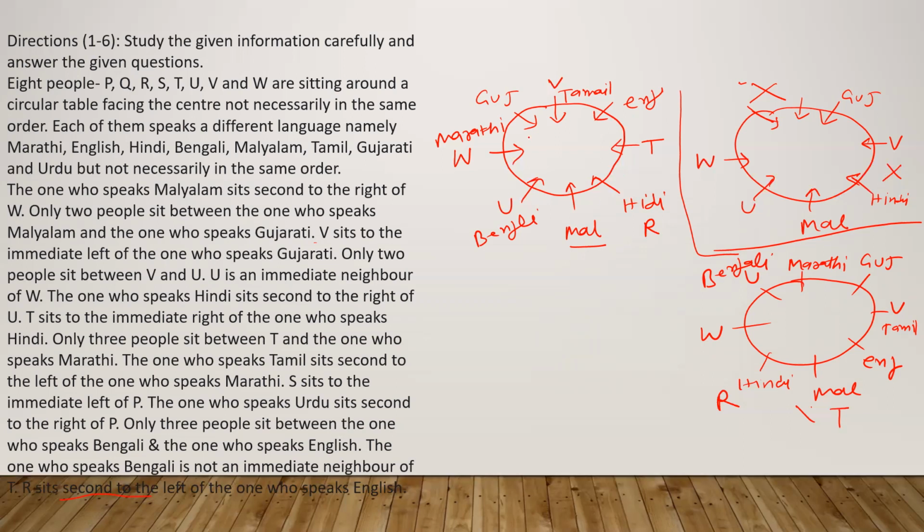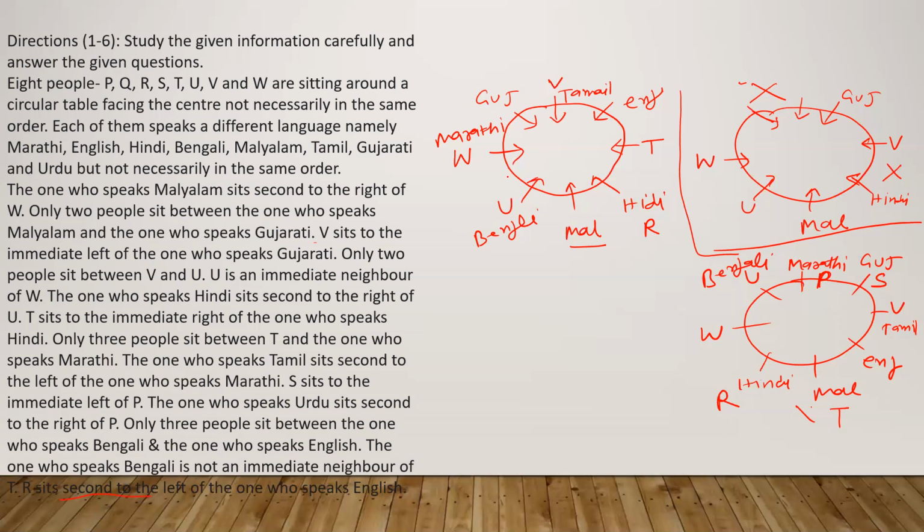Everywhere it alternates. Here is only one place, and there are two places vacant here. So S sits immediate left of P. So here is P. Here no two places are vacant, like V is here, T is here, and R is here. Here U, W. So no two places are vacant.